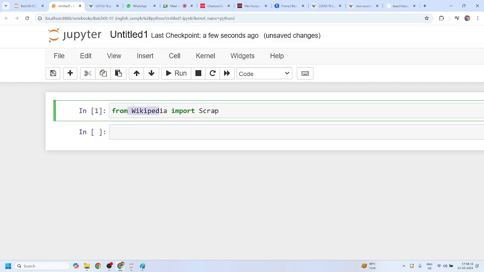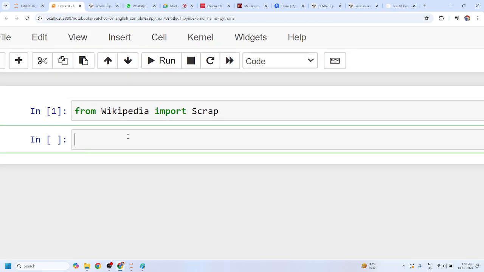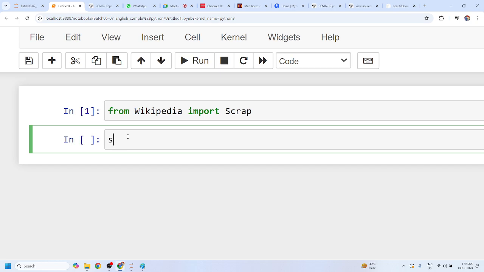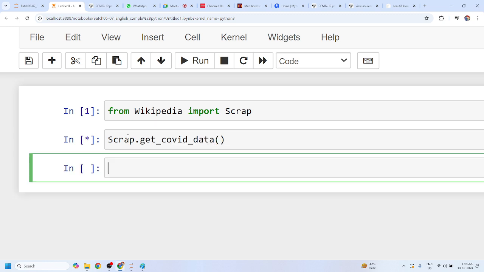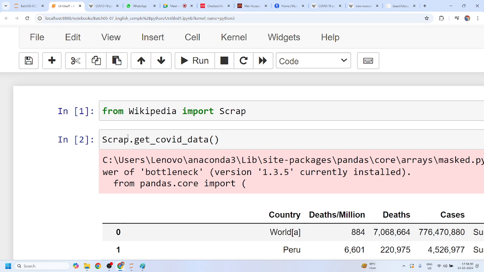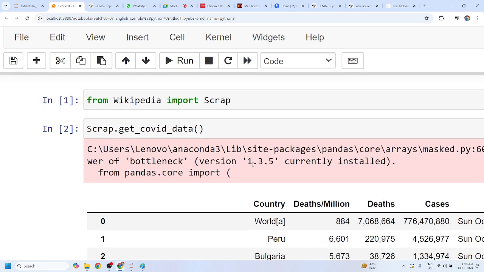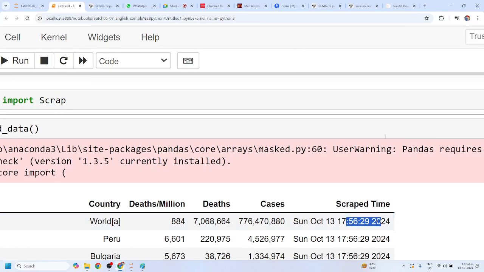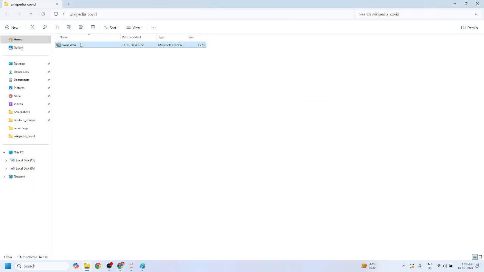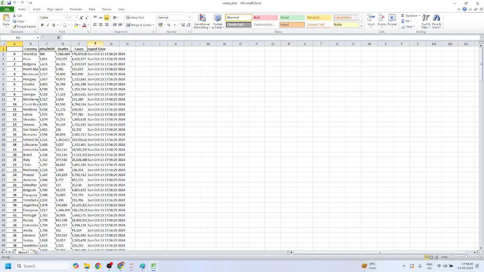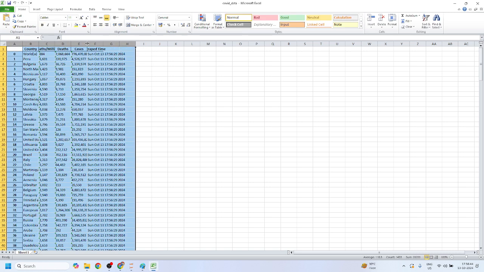From Wikipedia import scrap. Candidate, any doubt? No, sir. Now I'll just simply say scrap dot, I know that there is a method which is called get COVID data, and if I just run this, it will try to run all the code and just simply give me the values, right? And this time we have scrapped the website at around 5:56, and if I open this data, it's the same timing that we are seeing here, right?